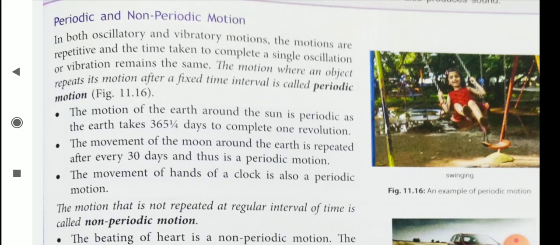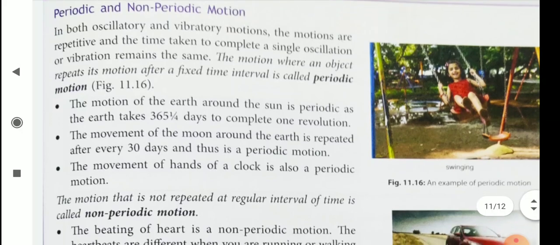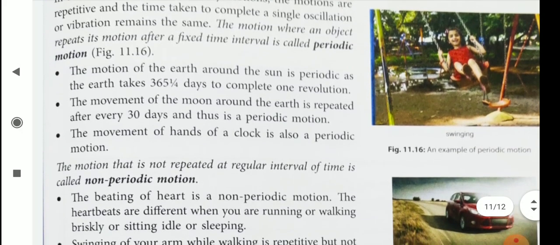For example, the motion of the earth around the sun is periodic as the earth takes 365 1/4 days to complete one revolution. The movement of the moon around the earth is repeated after every 30 days and thus is a periodic motion. The movement of the hands of a clock is also a periodic motion.